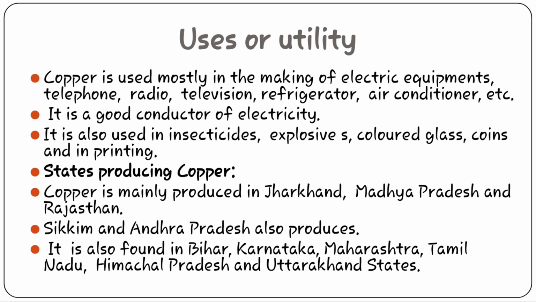Now we will discuss the leading states producing copper. Jharkhand, Madhya Pradesh and Rajasthan are the leading producers of copper. States like Sikkim and Andhra Pradesh are also producers. At the same time, you will find copper deposits in Bihar, Karnataka, Maharashtra, Tamil Nadu, Himachal Pradesh and Uttarakhand states.